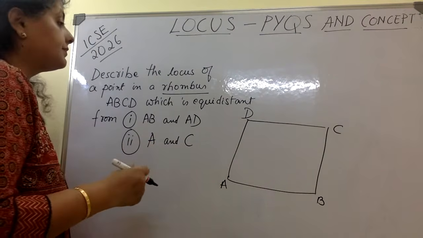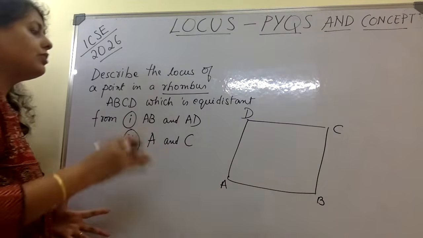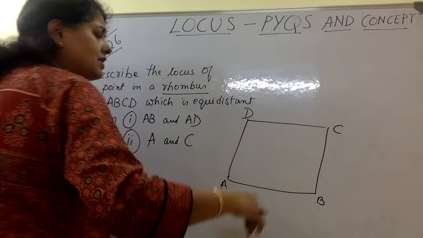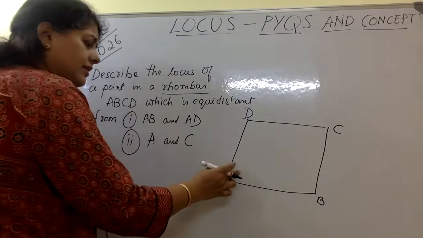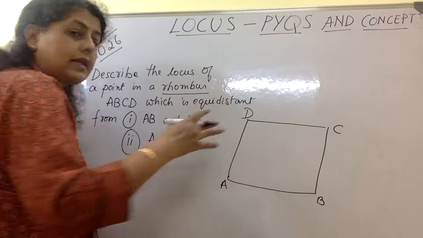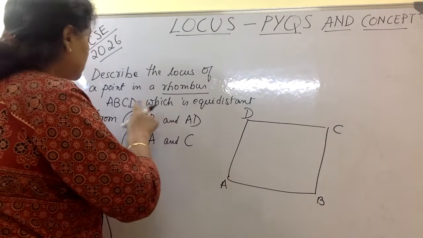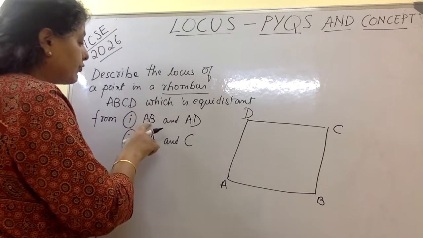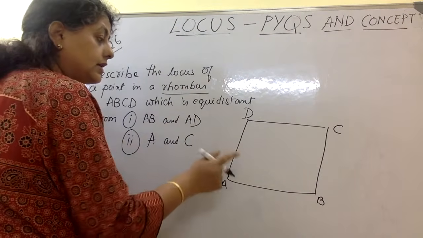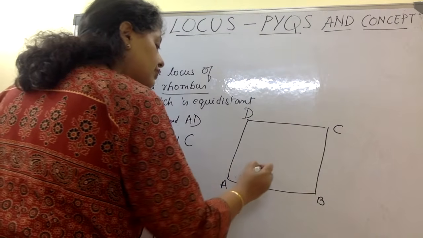Now, what will you do here when no values are given? You take any random, you can take 5 centimeter, 5 centimeter and just make a rhombus, any angle. Any angle is okay. You don't have to think what angle. Any comfortable angle, just make a rhombus if a question comes like this. Now, you want the locus of a point which is equidistant from AB and AD. The point has to go equidistant, means if I draw here, so which theorem?